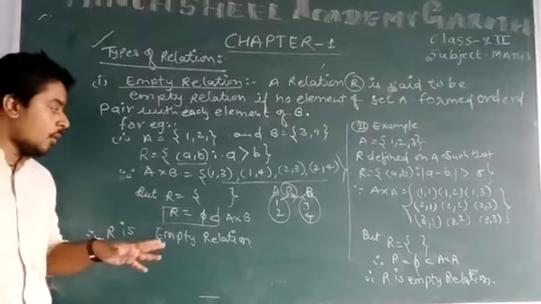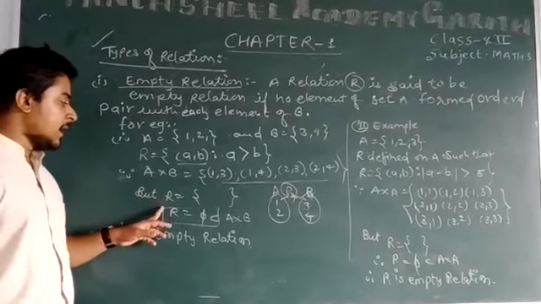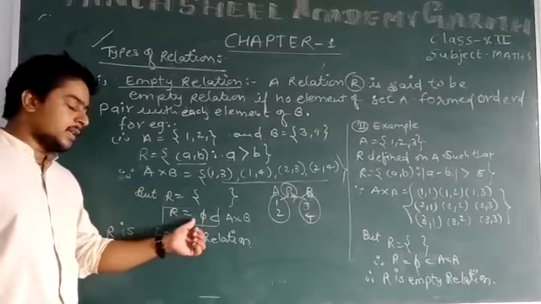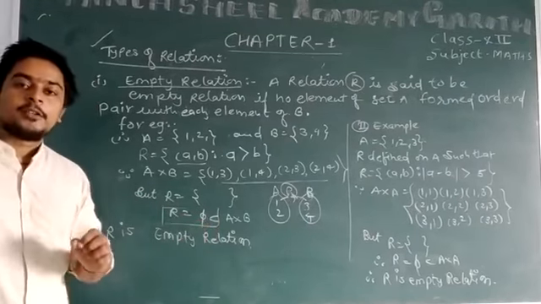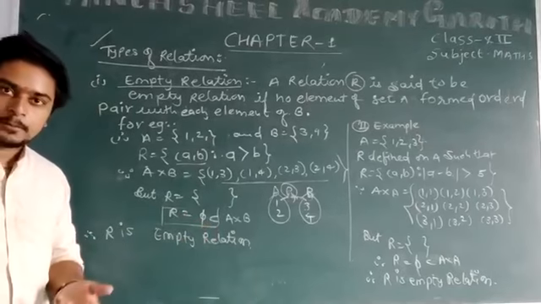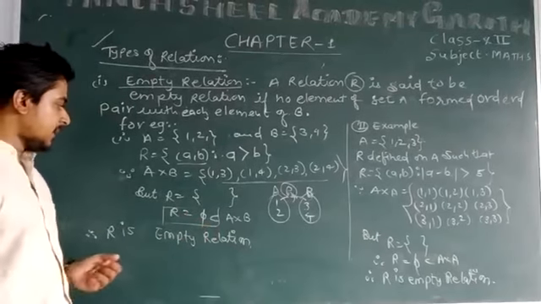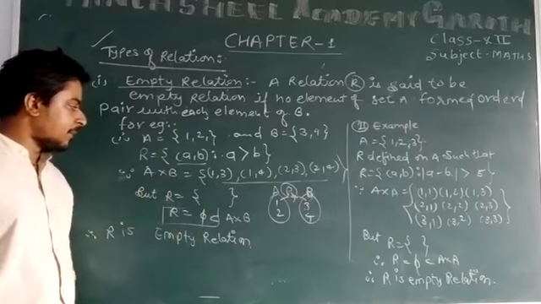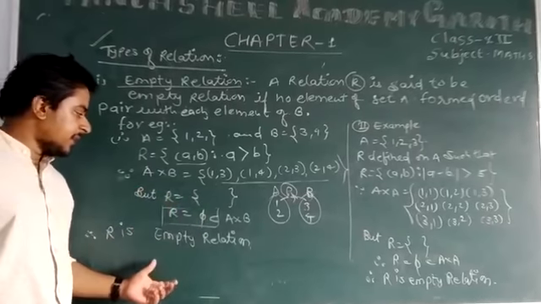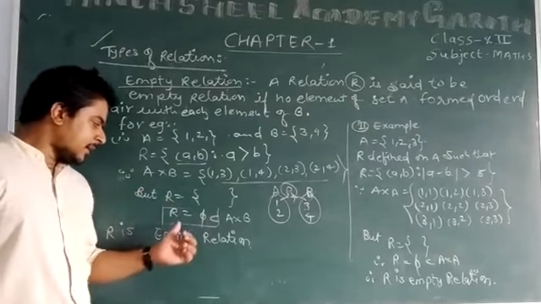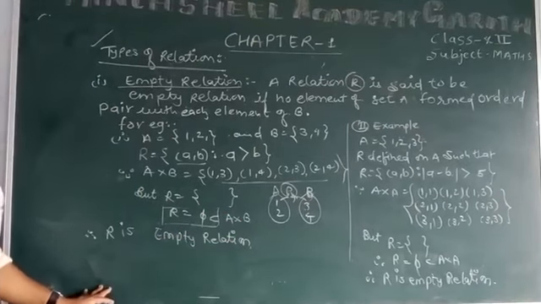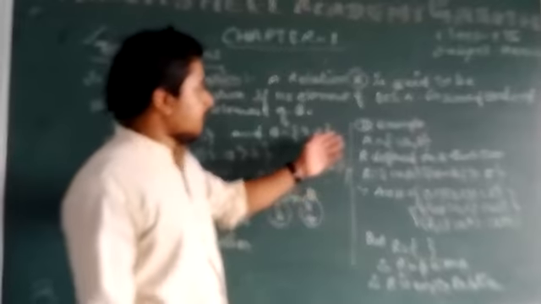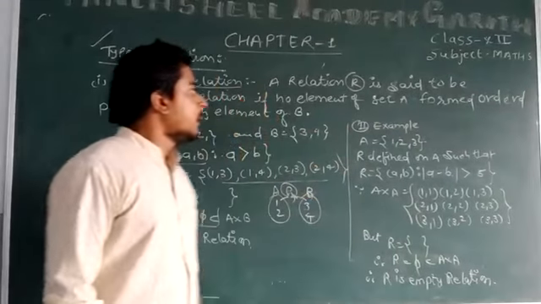There will be no ordered pair in the relation R. Therefore R is equal to φ, because φ indicates the null set or empty set. This relation is empty and it is called the empty relation, and we know that a relation is a set of ordered pairs.